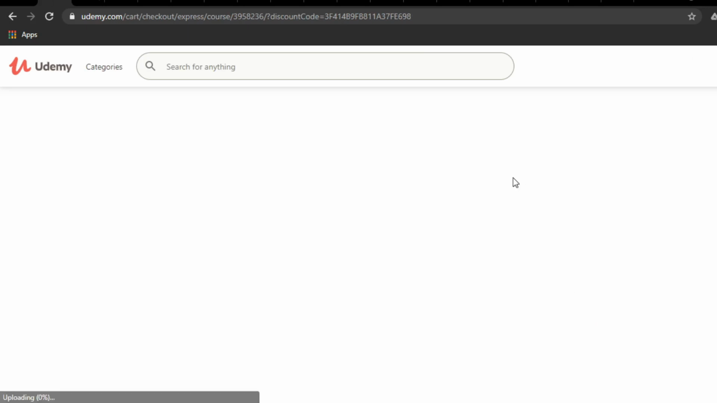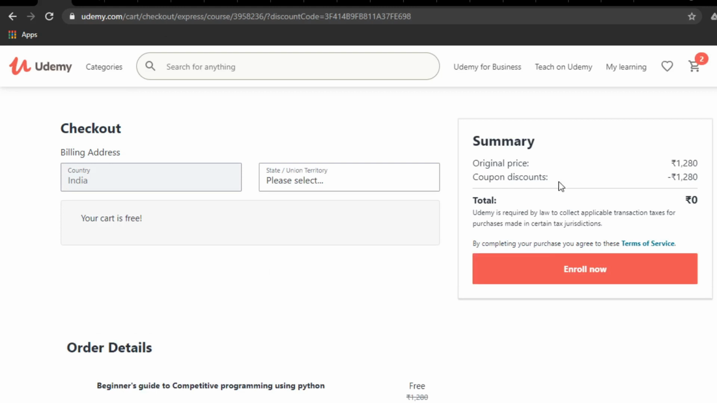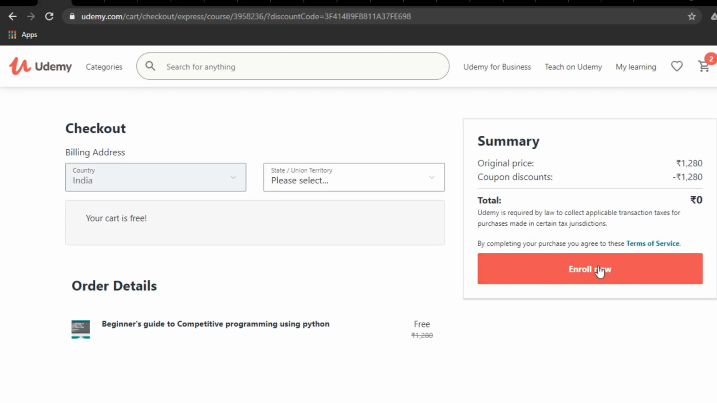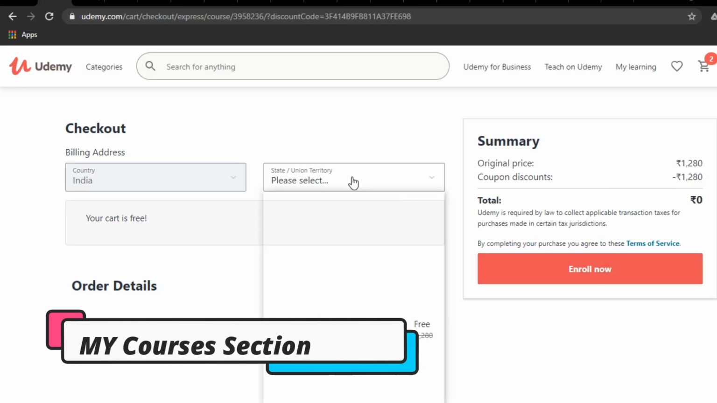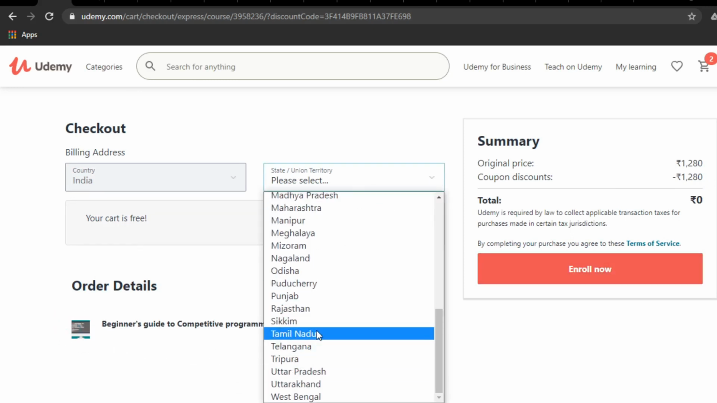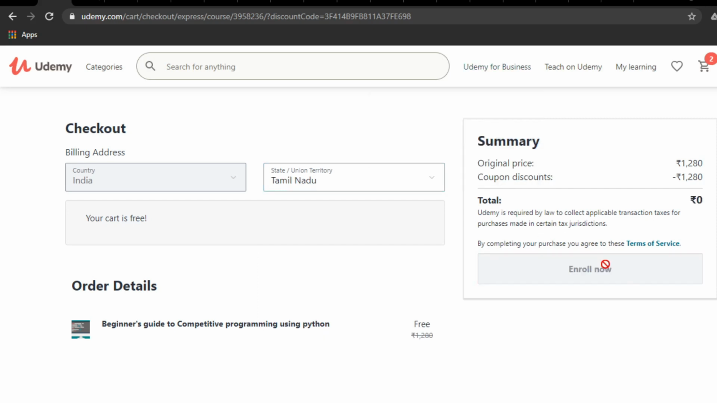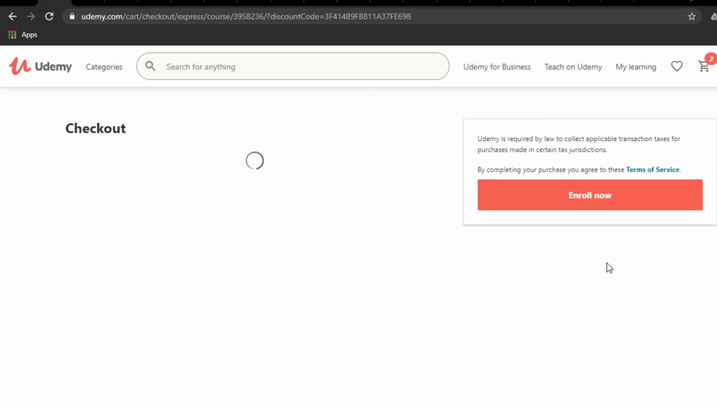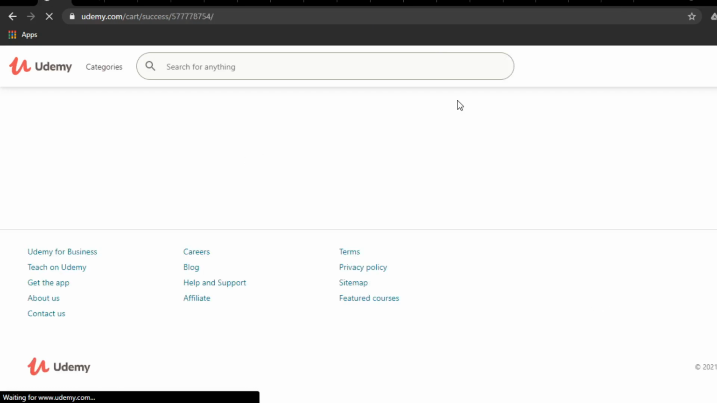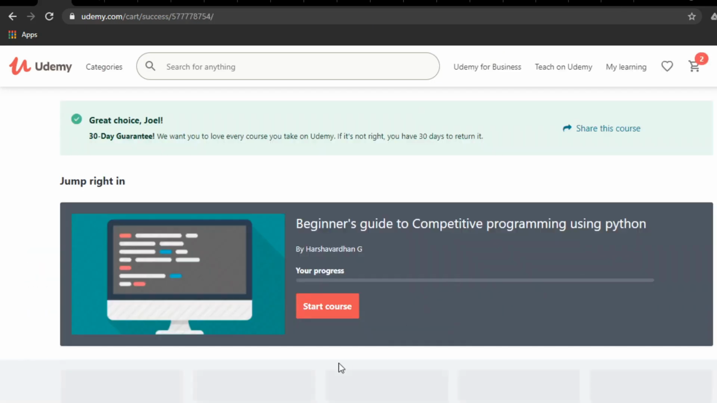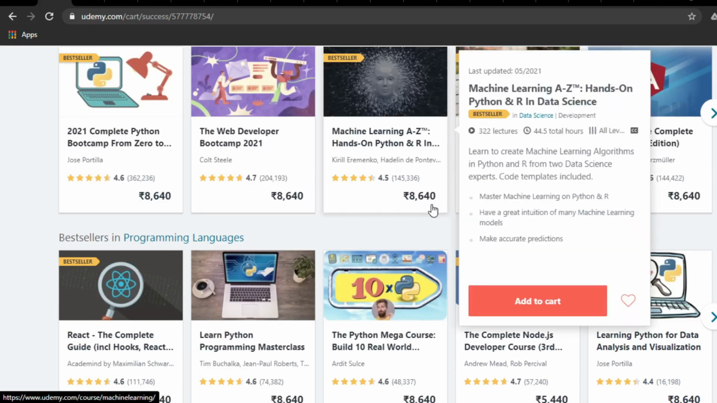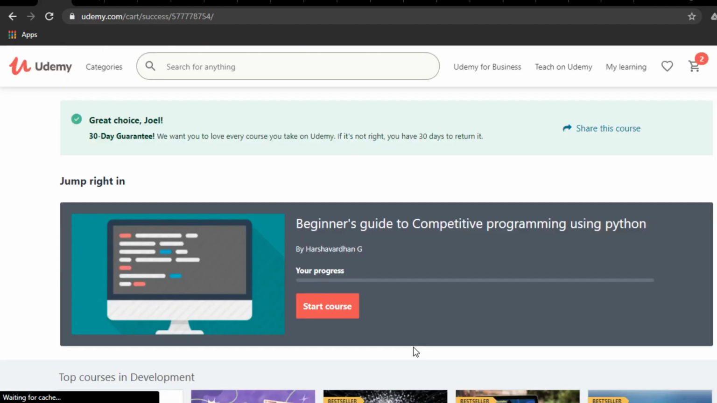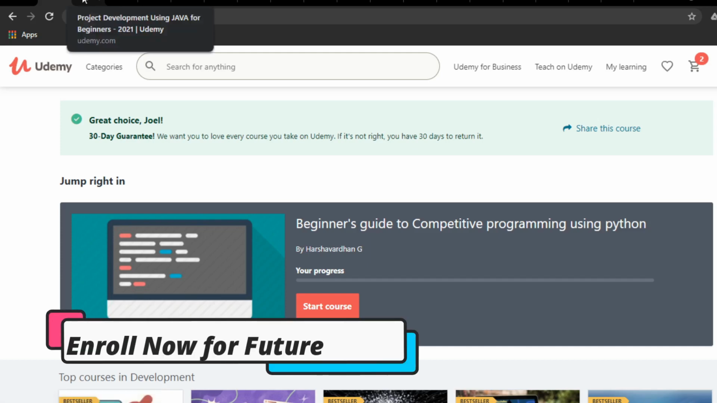These courses have lifetime access once you purchase them, so if you want, you can get them later from your My Courses section. These are the steps: just click enroll, give any region you like, it will not verify it, and the course will be saved in your My Courses section. If you have the idea to study later, you can. If you don't want it now, don't hesitate, save it for later or future purposes.